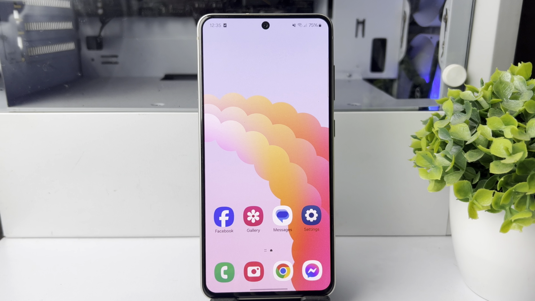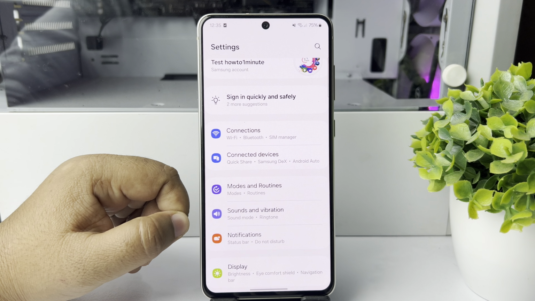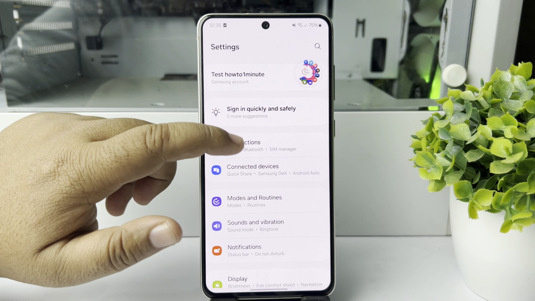And here I will show you how to fix Wi-Fi not connecting on Android phone. So if you're trying to connect to a Wi-Fi network and you're facing issues, first of all, let's follow this first option. Go to your Android phone settings and tap on Wi-Fi or connections.